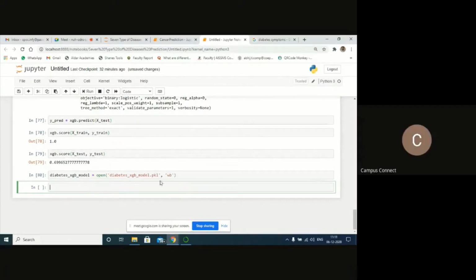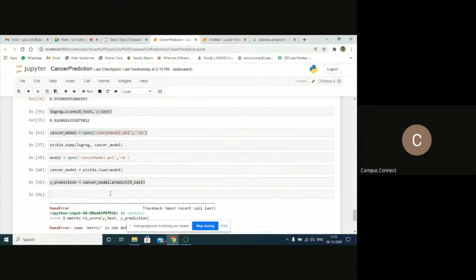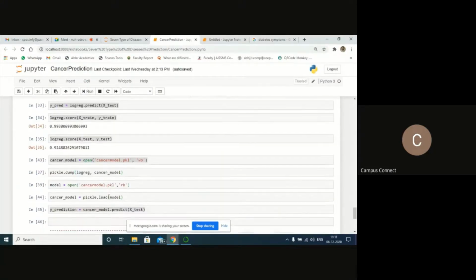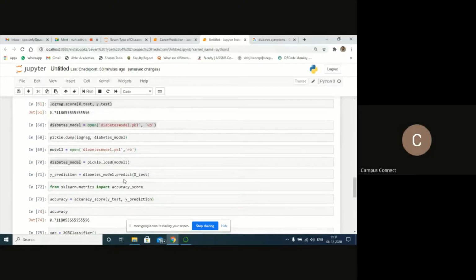That means the model got created. Let me check here. You can see here, the model got created of XGB. Next, after creating the model, it's time to pass the values. So let's first dump the model. To dump the model, I'll use this. Not that one, I'm getting confused. So now the XGB model got created. Next is dump the model. Dumping is nothing but we are finalizing the model here.